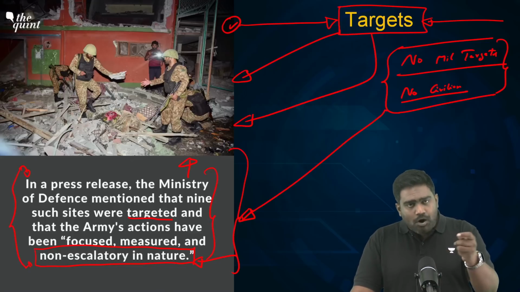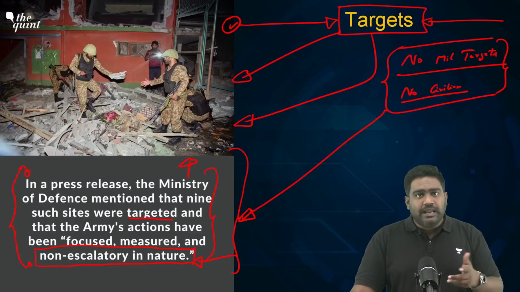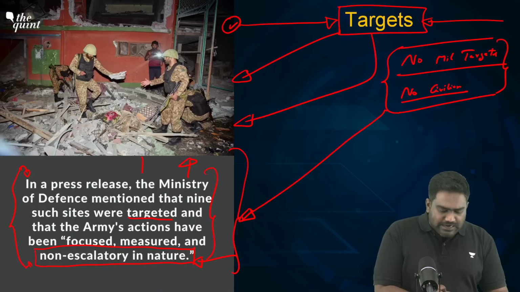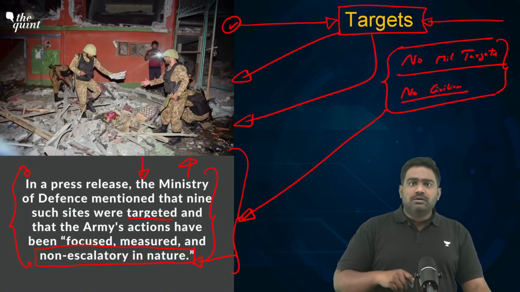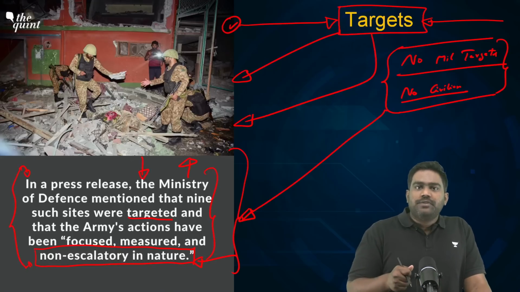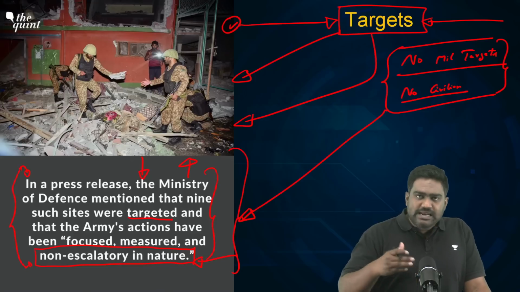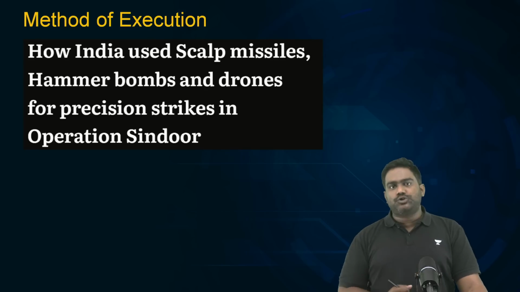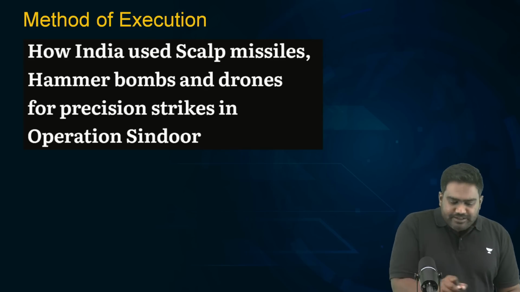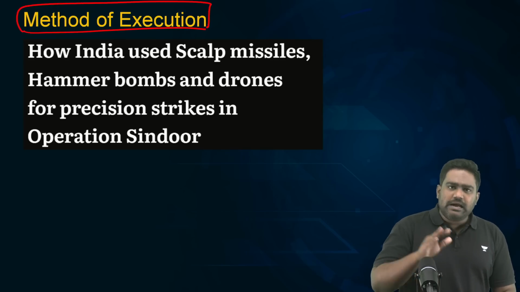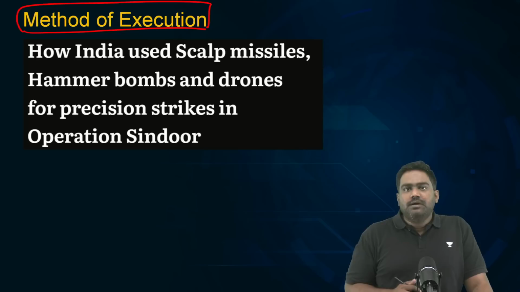So, we have now put the ball in Pakistan's court. India will not take up any immediate escalation as of now, but the ball is now in Pakistan's court. Depending on how Pakistan reacts and responds to this, India will decide its future course of action. Now, coming to the method of execution, how did India execute this precise attack?